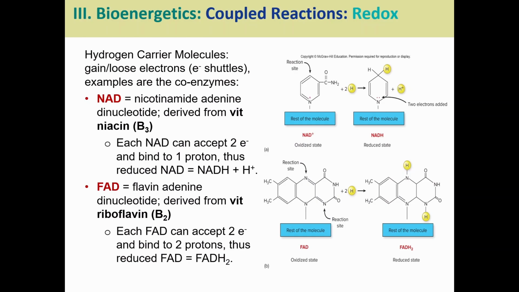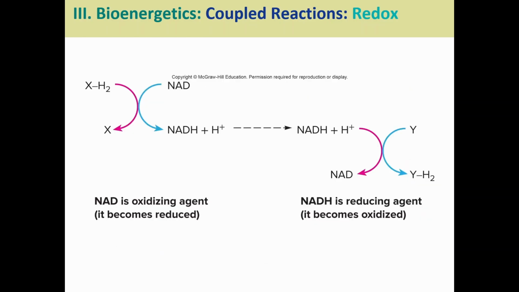Same with FAD, flavin adenine dinucleotide, same process. We'll see these guys come back when we talk about cellular respiration, which is why we're introducing them now. And the cool thing is we can go back and forth between these. So NAD can be the oxidizing agent because it becomes reduced, it receives the electrons.